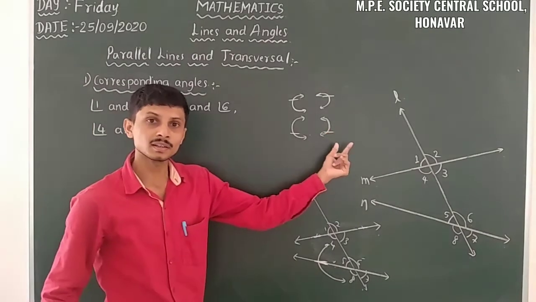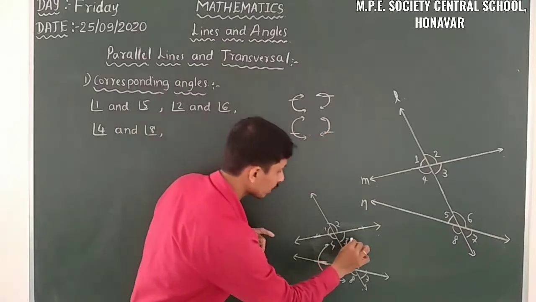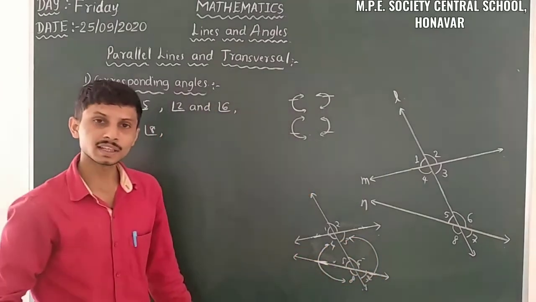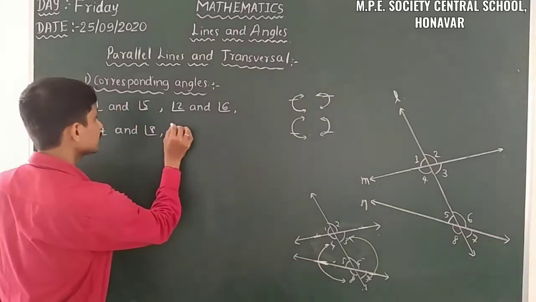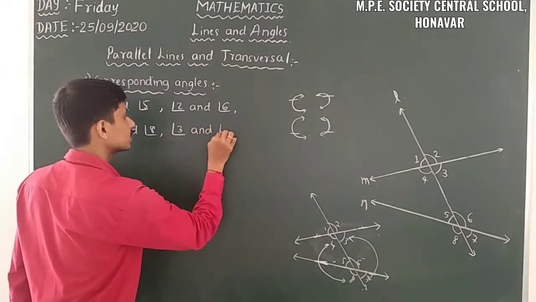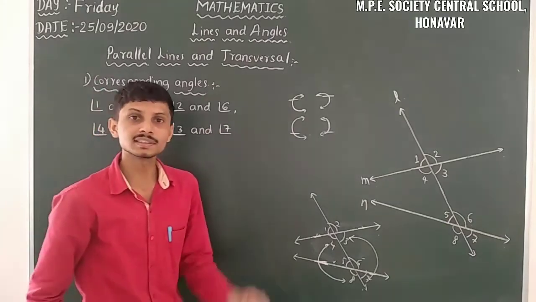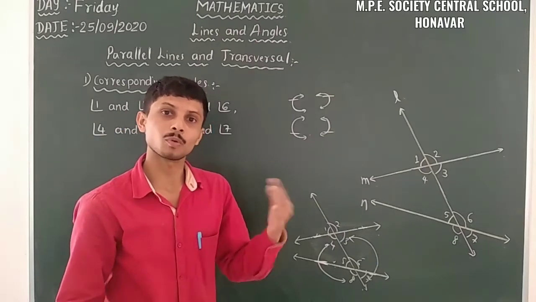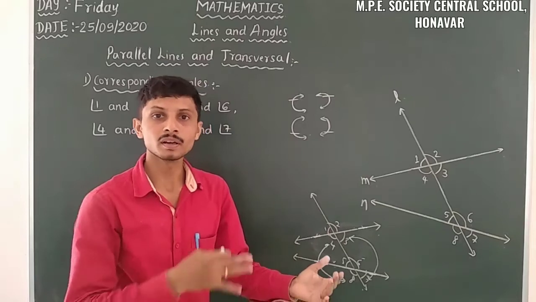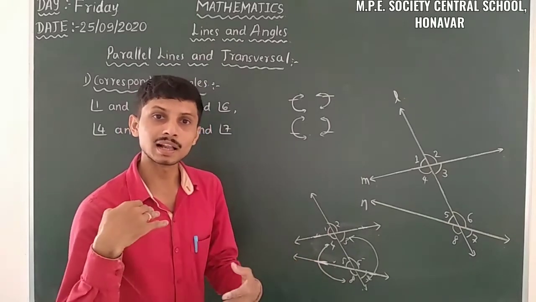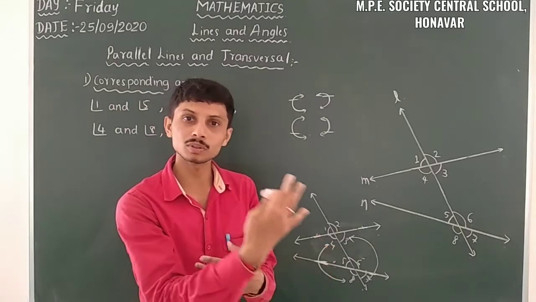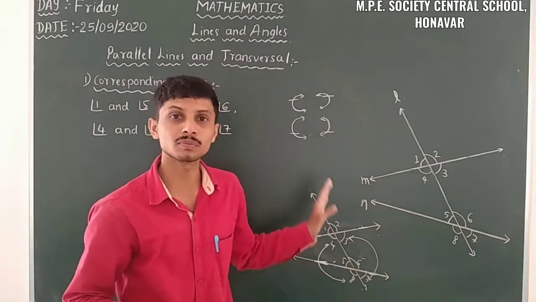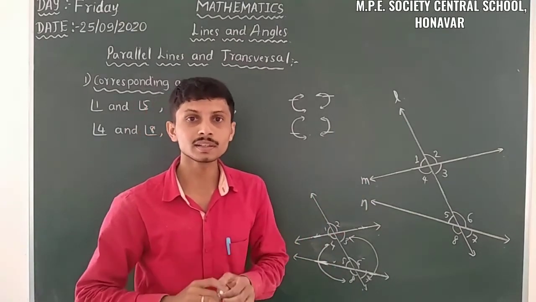Then finally this one. It is below the line, so that's why I will take it like this. 3 and 7 are the corresponding angles. This is the case of corresponding angles. It must be on one side of the transversal. Above the line we have one pair, below the line we have another pair. Also in another side of the transversal we have one pair above the line and one pair below the line. So totally in this type of transversal we have 4 pairs of corresponding angles.